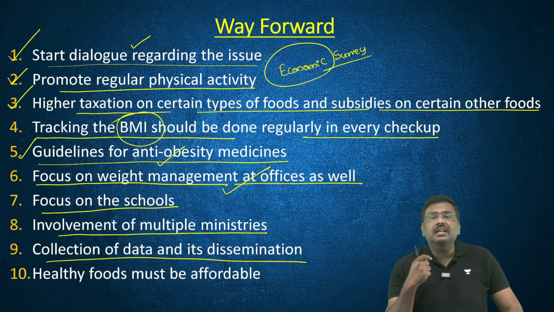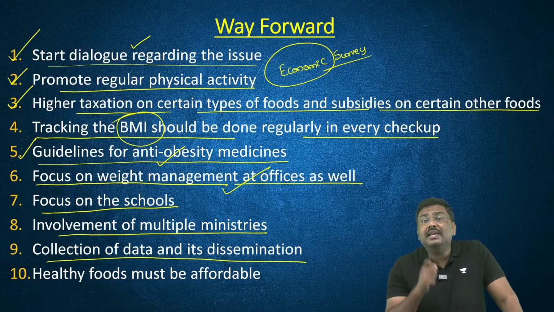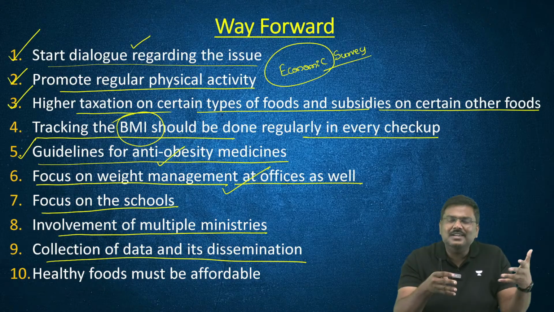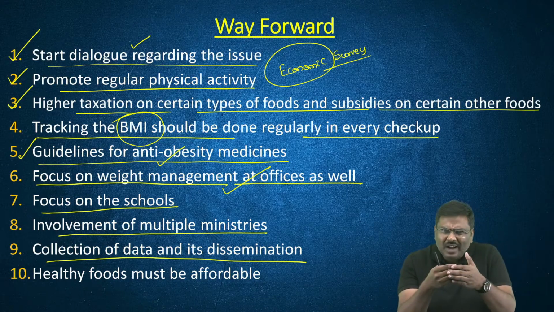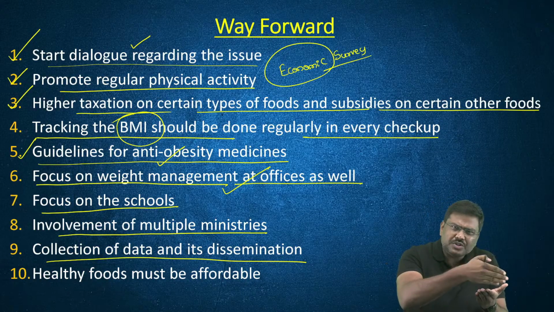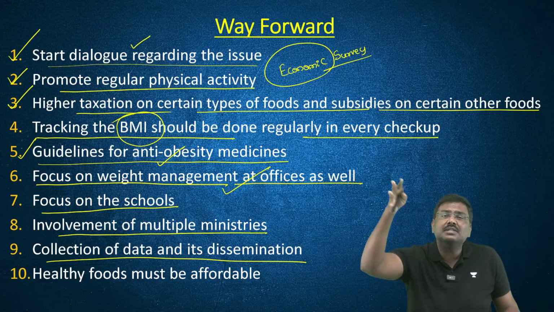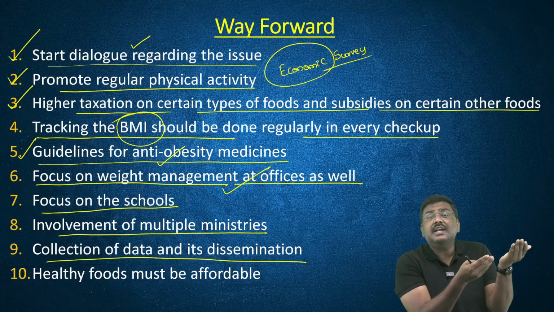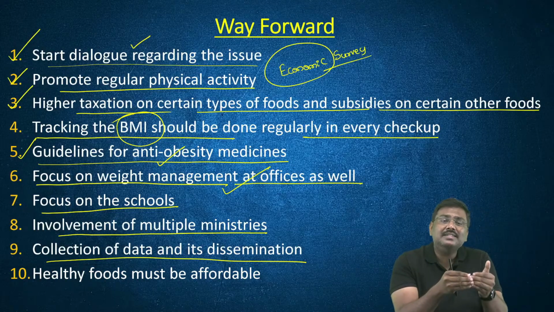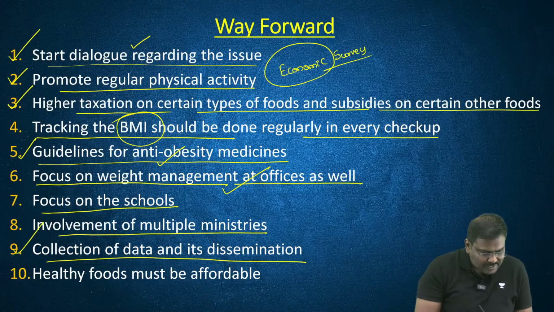Ninth: collection of data by the scientific community and dissemination for public usage. A lot of us, those who are reading The Hindu newspaper, will understand the problem with obesity. But a lot of other people who are not preparing for the civil services examination will not understand what kind of foods to consume, what trans fatty acids are, or what the impact of higher obesity numbers on the Indian economy is. They may not understand that. So what we need to do is collect the data and ensure that it is easily accessible and understandable for common people. That is the 9th recommendation.